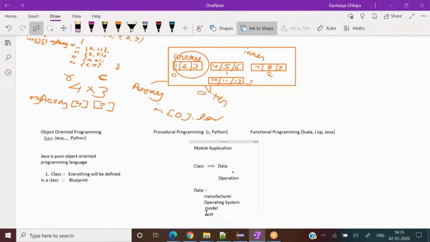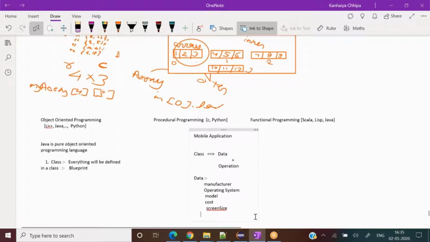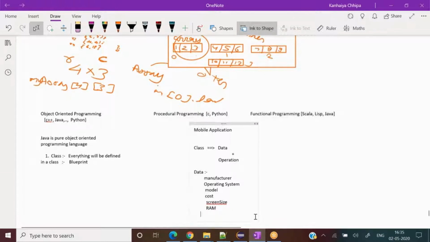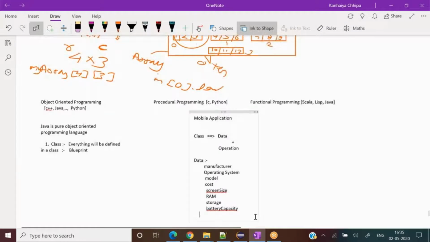For example, cost. I might have a cost of that particular mobile as well, correct? Let's say screen size, its features. Let's say RAM. Every mobile has a RAM, right? Those are the many things you can think of. Let's say storage. Every mobile will store something, correct? So those are all data. Let's say battery capacity. These are data itself.